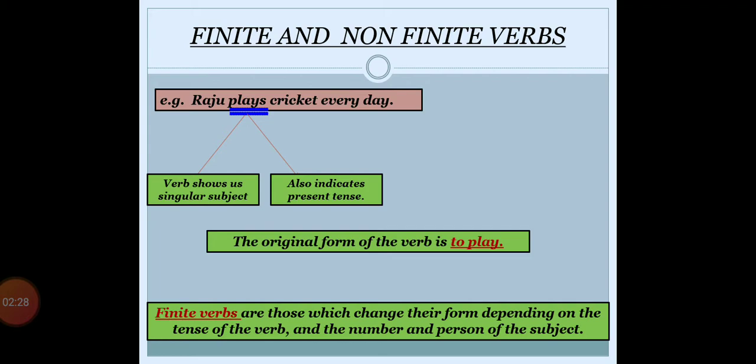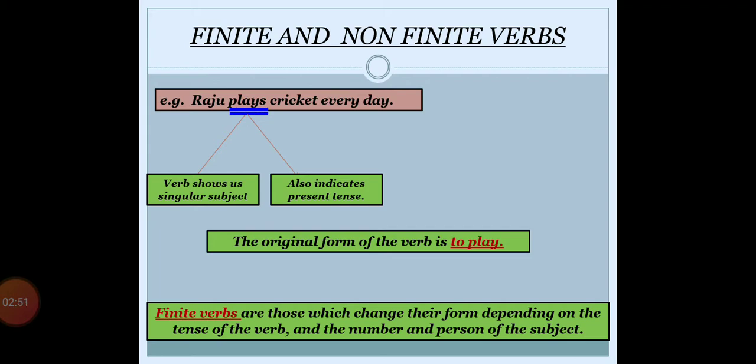So in short, the verbs which change their forms according to the tense, according to singular or plural, or according to the person, are known as finite verbs.